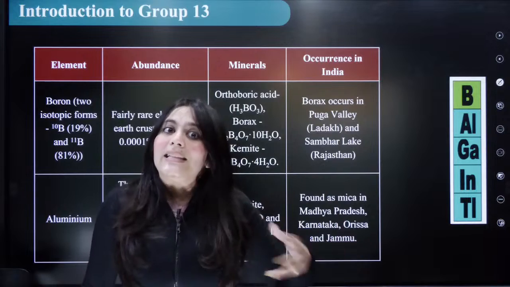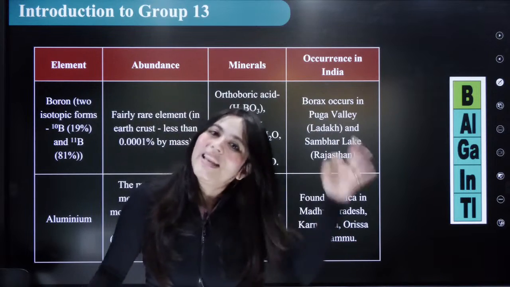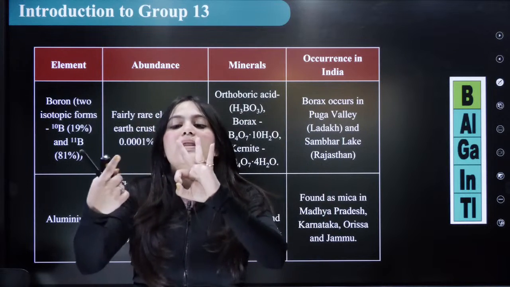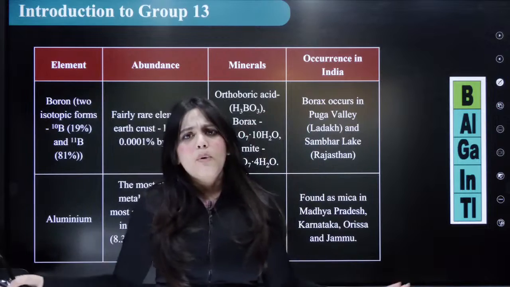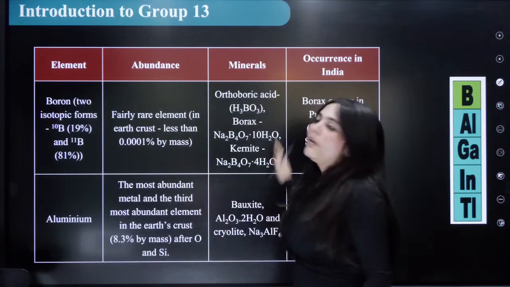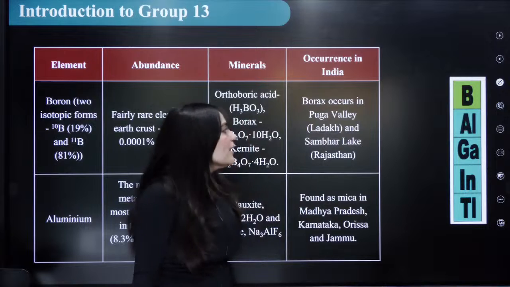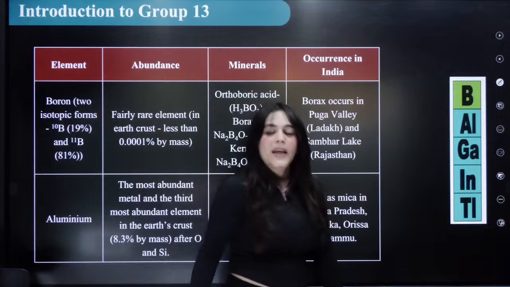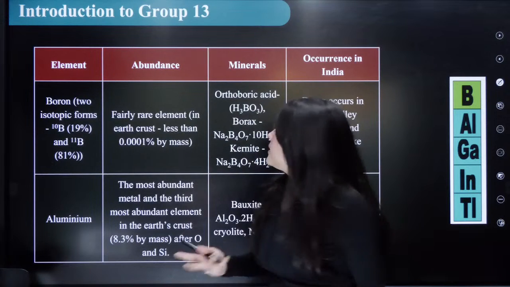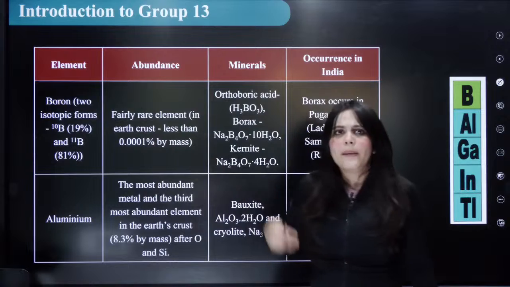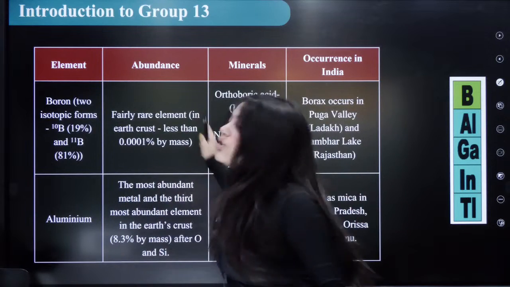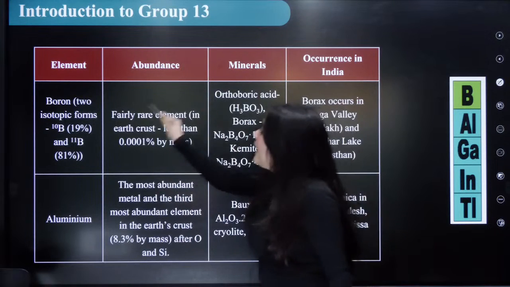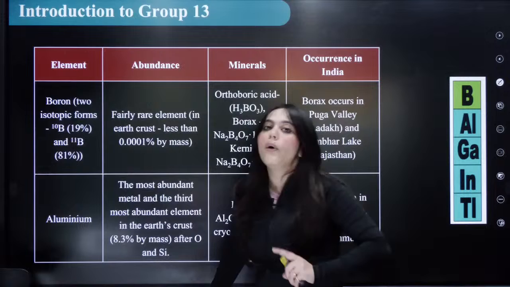And what is the other thing? The P block is the only block which contains all three kinds of elements: metals, non-metals and metalloids. These are the important things. Now let's come back to group 13, right? Group 13 has what elements? It has boron, aluminium, gallium, indium and thallium. In your NCERT, abundances are given for boron and aluminium. Very important because it is asked every time in exams. I will show you an example with a PYQ. We're going to solve the PYQ and I will show you that every one of these abundances is so important.